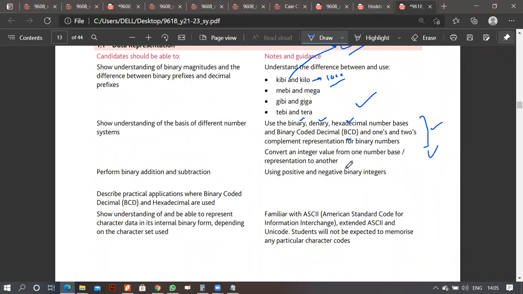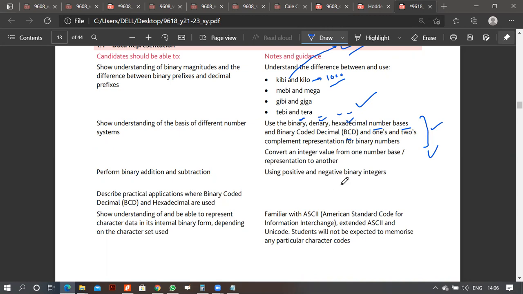When it was convert an integer value from one number, like binary to denary or something like that. No, we did binary to hexadecimal, decimal to hexadecimal, we covered all the conversions. We should know all of them. Yes or no? Okay. Right, and you should know what binary coded decimal is, and you should know how to convert into one's complement. Okay, and you do remember what one complement is, two complement is. You remember that, right? Yes. You invert and you add 1 to it, exactly, right.